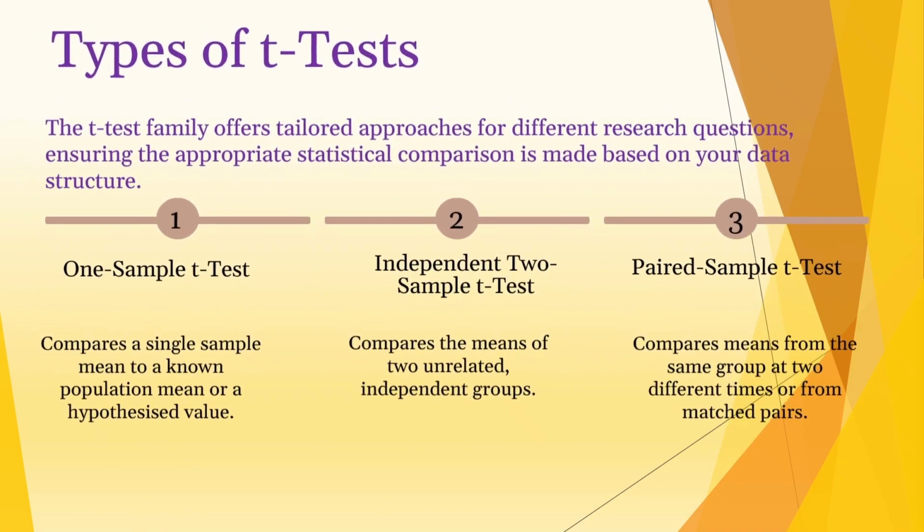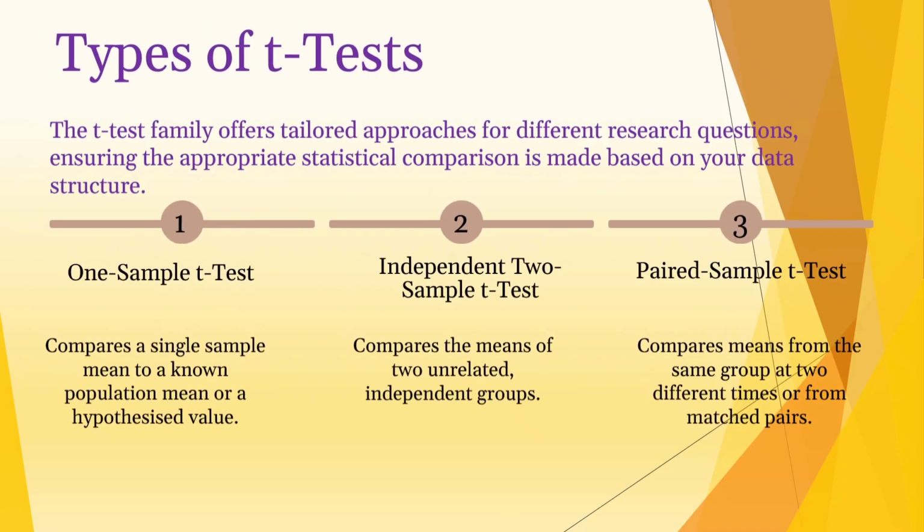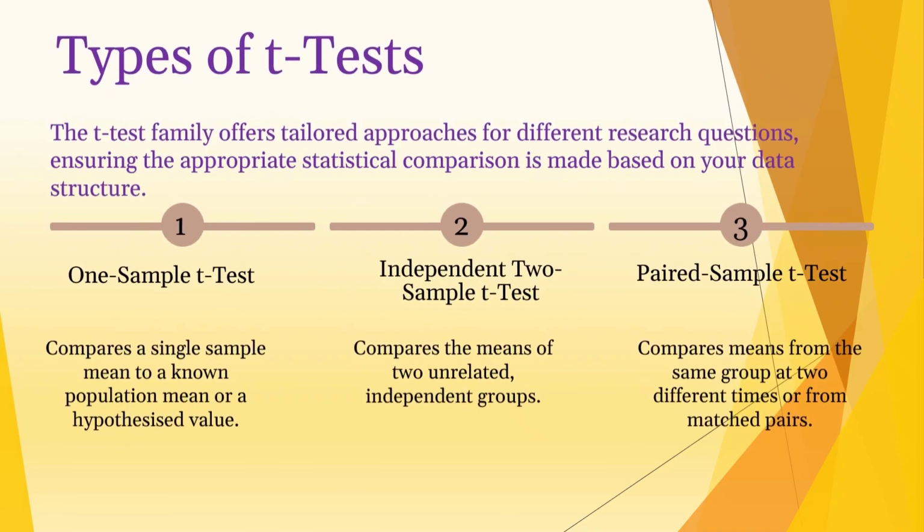There are different types of t-test, each for a specific kind of comparison. The first is one sample t-test. This is used when you want to compare the average of one group to a known value or a value you expect. The second is independent two-sample t-test. This is used when you want to compare the average of two separate and unrelated groups.